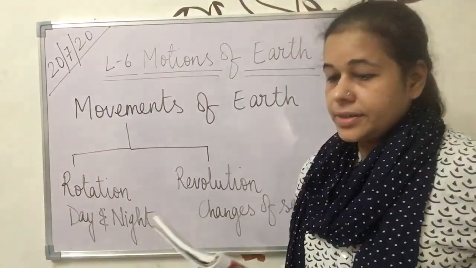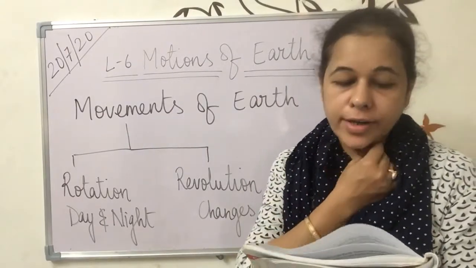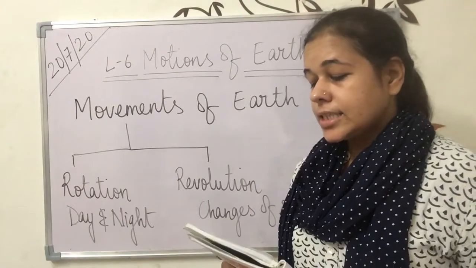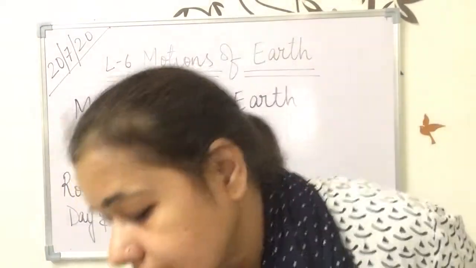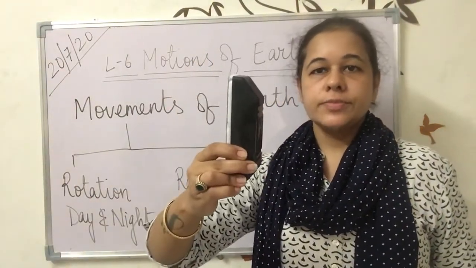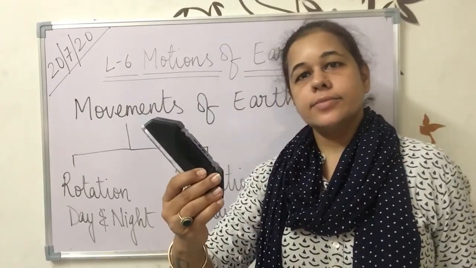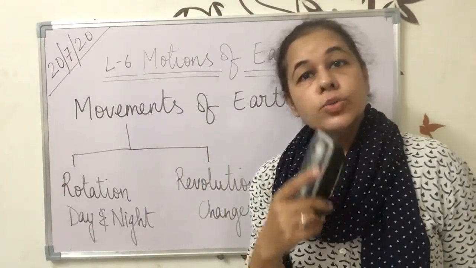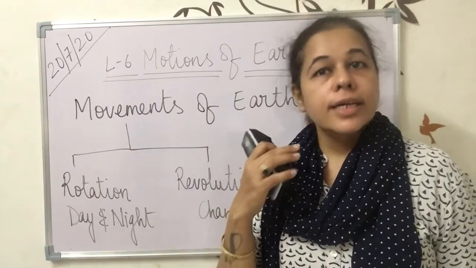Page number 37. Now take a globe and spin it. If you have a globe, you can try, otherwise let it be. You will see that just like the top, the globe also spins along an imaginary line. When you see a globe, you will see that the globe is every time tilted. The globe is never straight. The stand is straight, but when the globe is placed over it, it is tilted. Okay, and when you spin the globe also round and round like a Beyblade, you will see an imaginary line is there. It is our imagination. It is not our imagination.